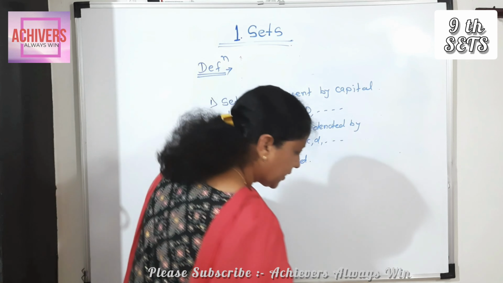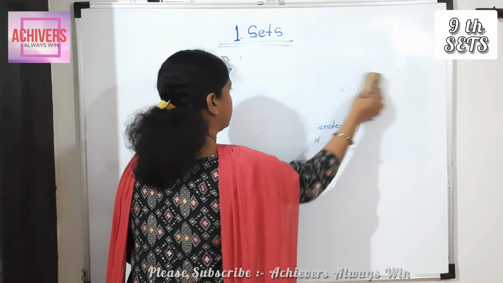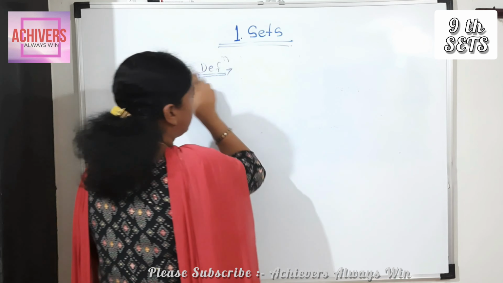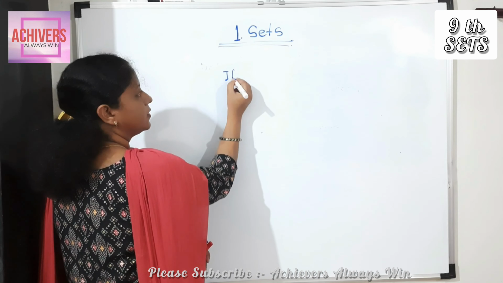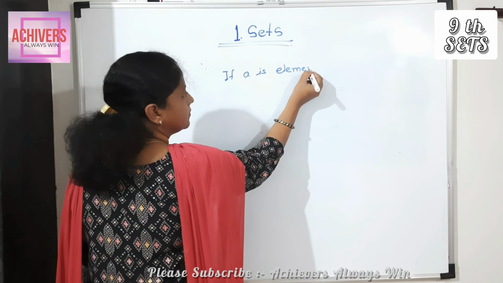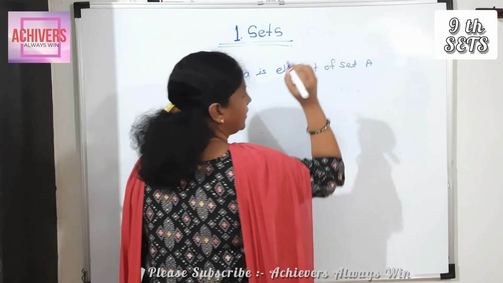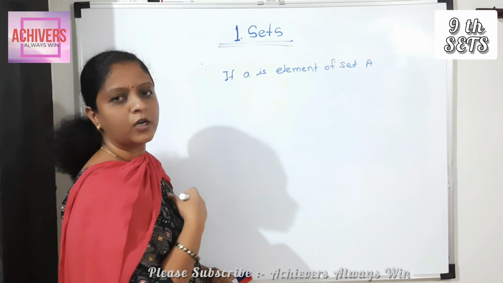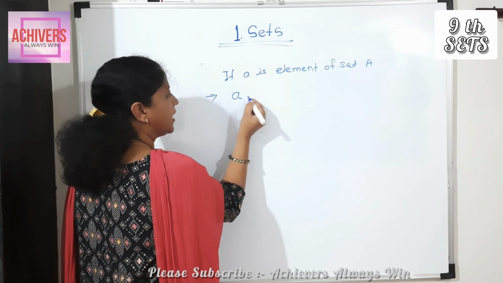Then next point: if a is an element of set A, then how can you write this symbolically?